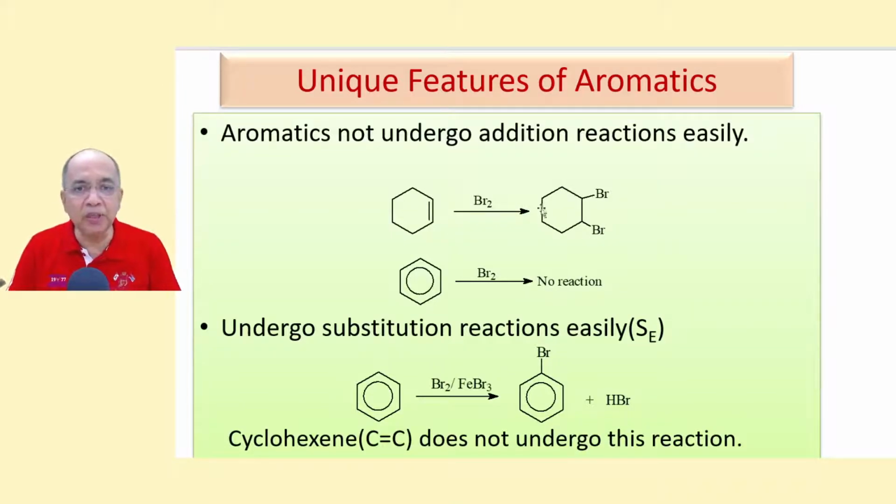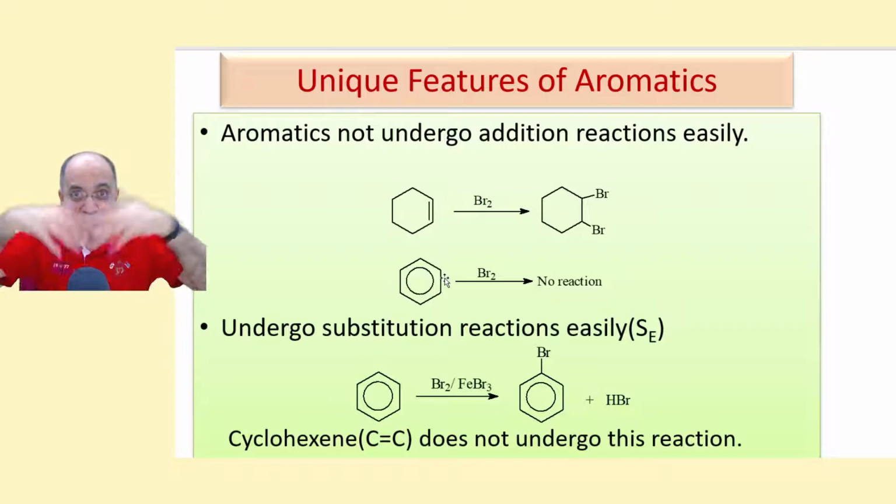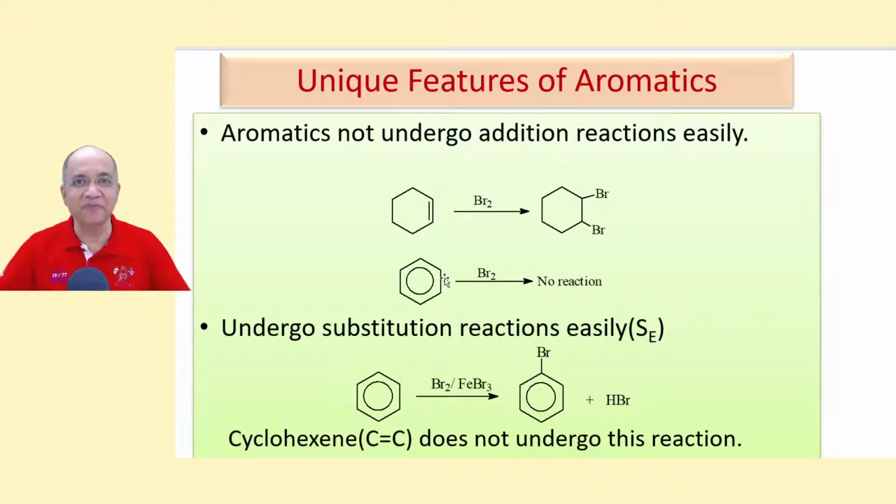In no time, the red color of bromine is discharged. But take benzene and add bromine in carbon tetrachloride. Nothing will happen. The red color won't discharge. So there is no point to have 3 double bonds. There are 3 double bonds, but still addition is not happening. That's why the 3 double bonds are not localized. They are delocalized due to resonance.